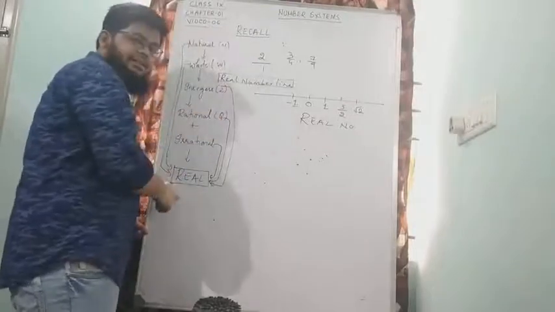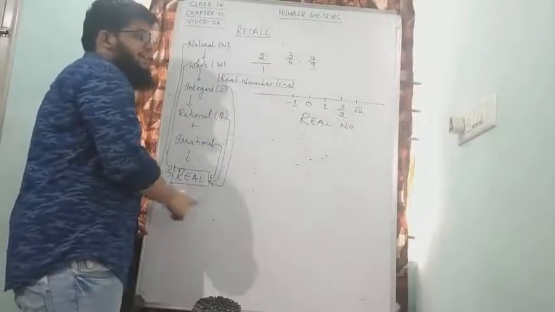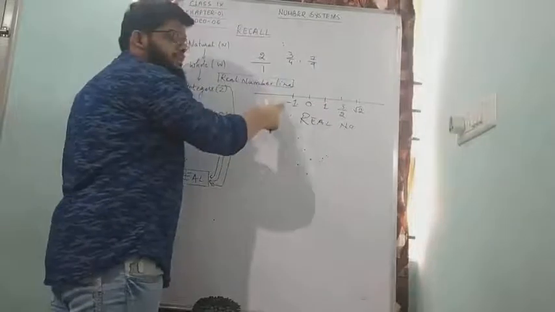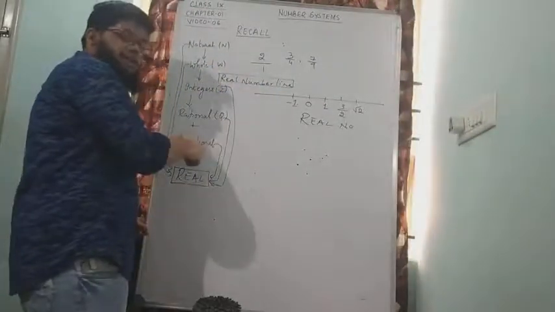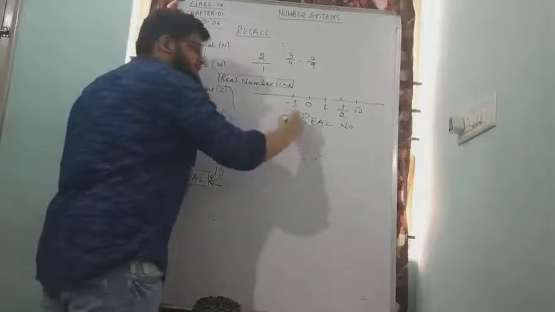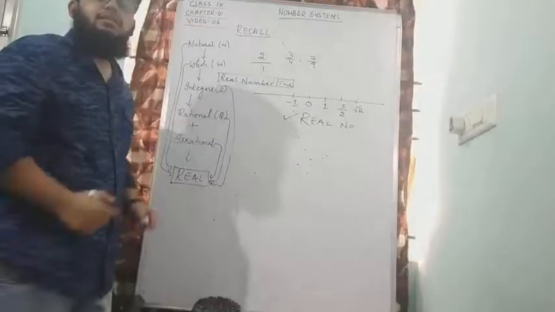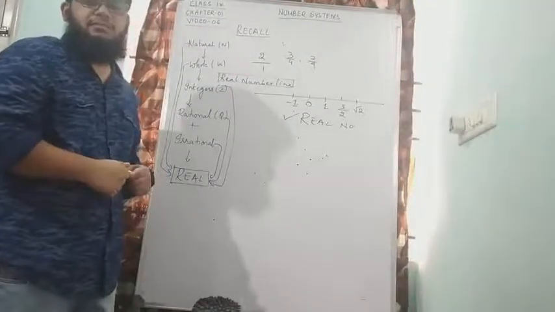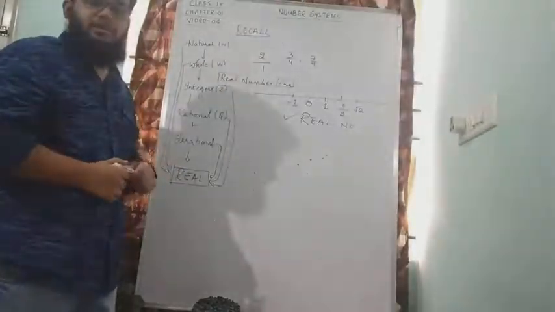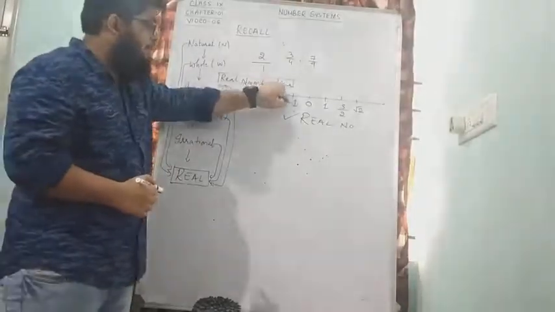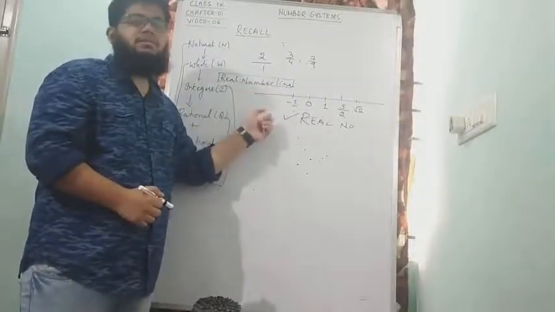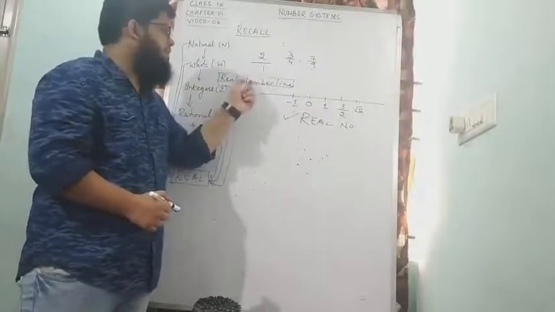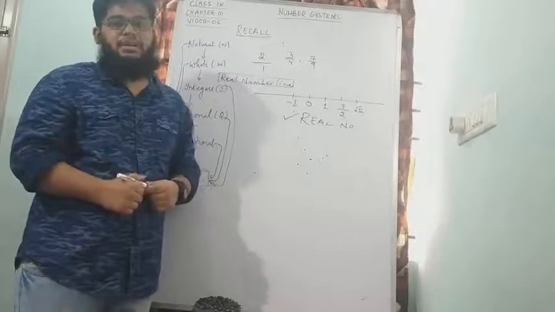Everything comes under the category of real numbers. That's why every single number here is not only natural, whole, integer, rational or irrational, but is also called a real number. I hope you have understood what real numbers are. What I want you to remember is that every number on the number line is a real number, and this number line will be called a real number line.